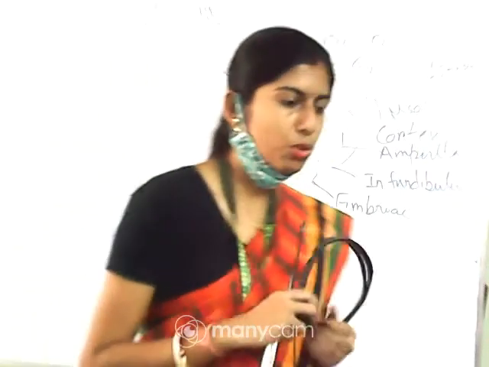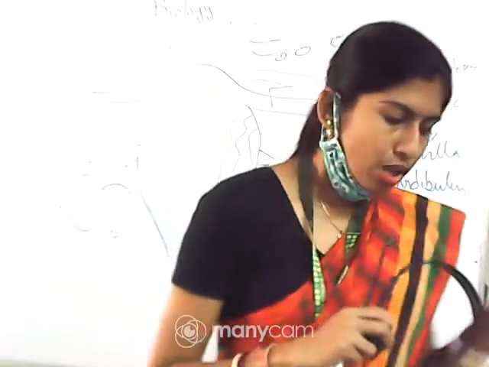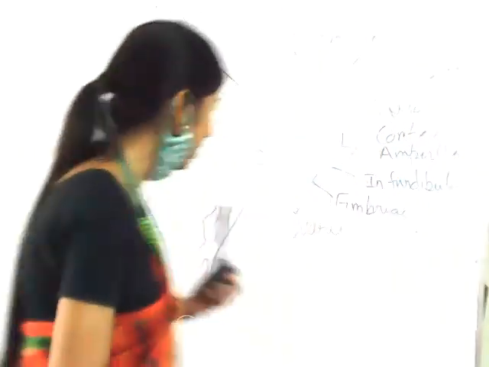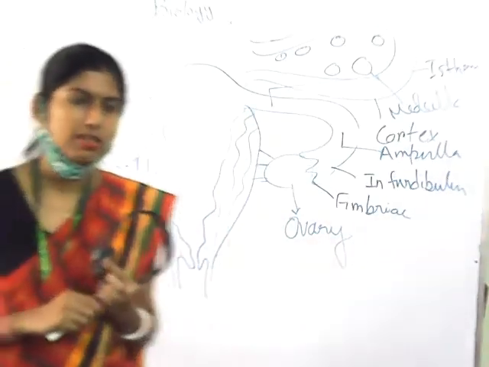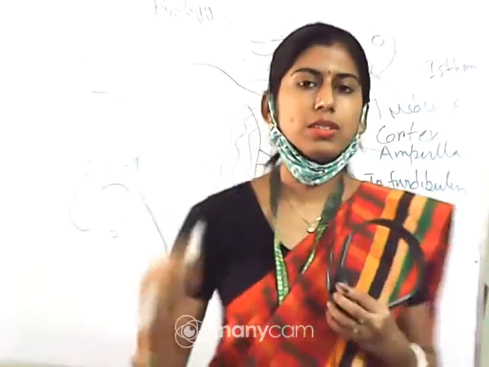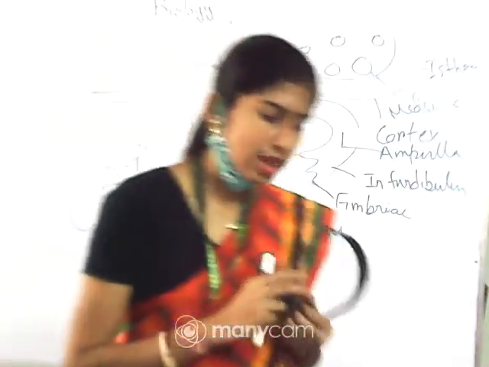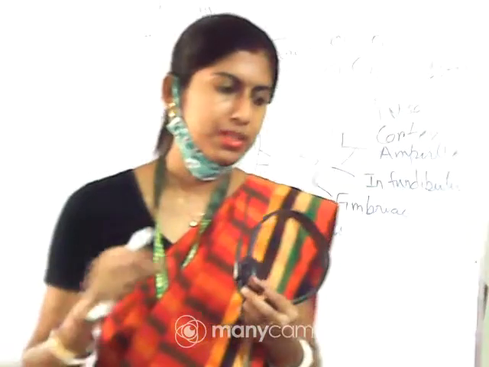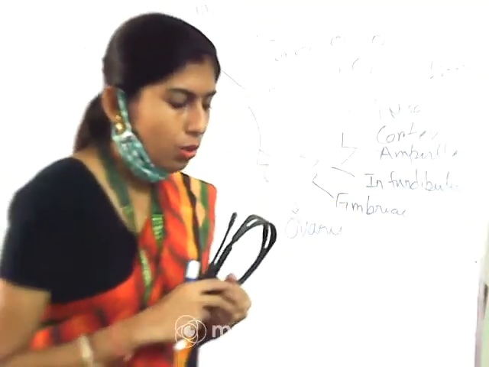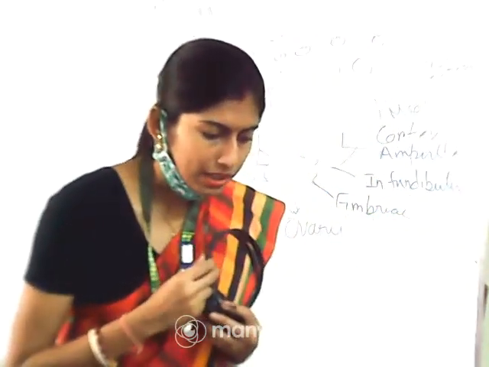The uterus opens into the vagina through a narrow cavity which is considered as cervix. This narrow canal of the cervix is the cervical canal, which at the time of the birth of the baby will form a birth canal.